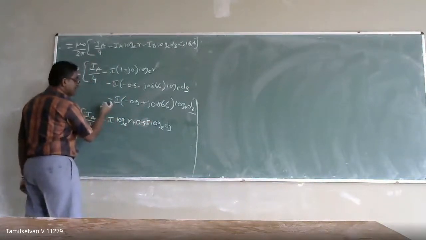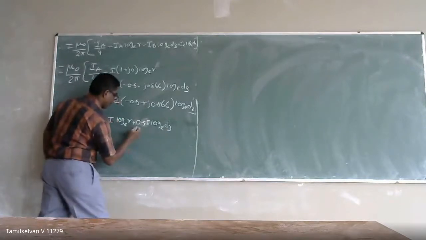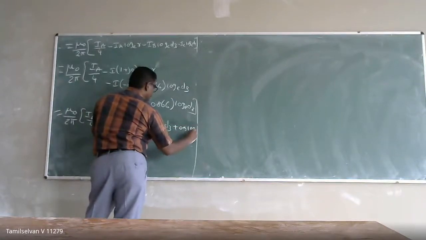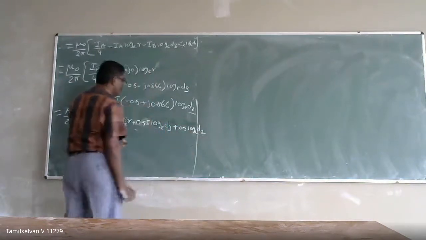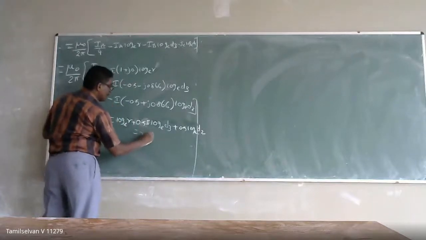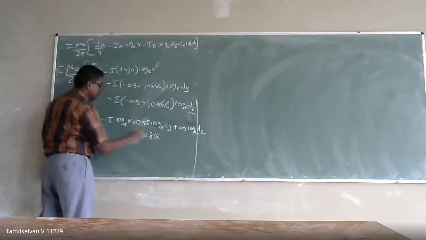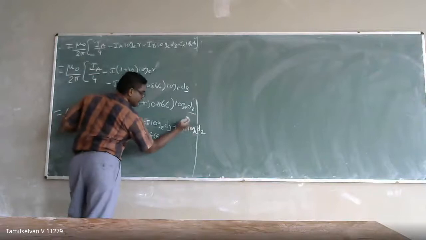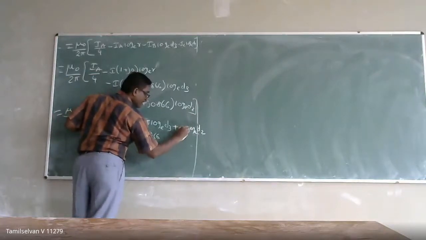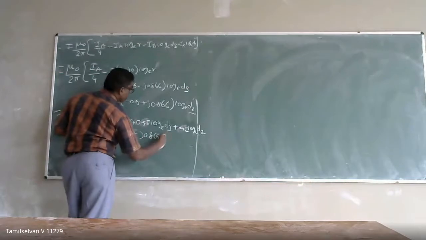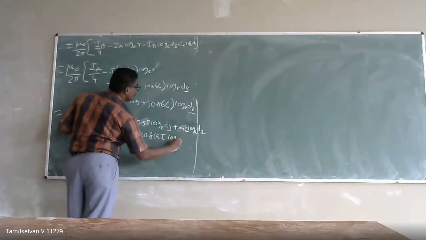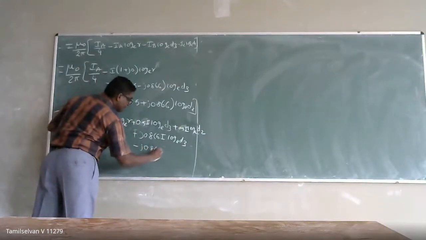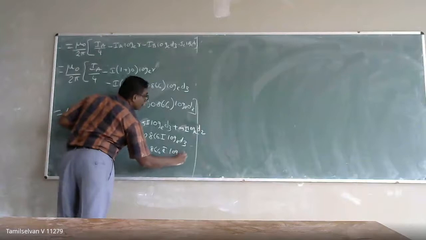In the same way, minus into minus becomes plus. So plus 0.5 log base e of D2, okay, minus j of 0.866, minus into minus means plus, so plus 0.866, so this is going to appear j, again I have the j here, 0.5 j, 0.866 j into log base e of D3, minus j of 0.866 j into log base e of D2.